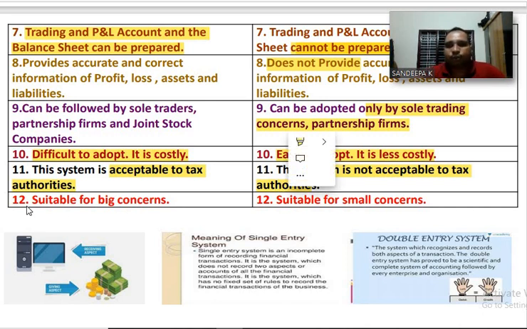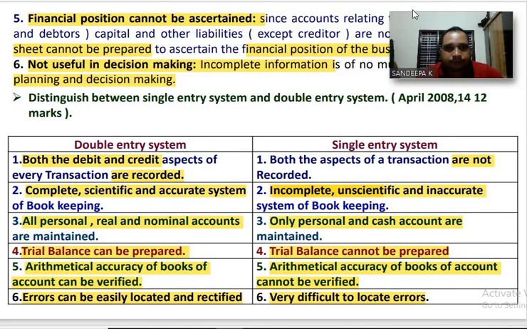Next one, number 12. Double entry system is suitable for big concerns. In case of single entry system, it is suitable for small concerns. These are some information relating to single entry system and double entry system.